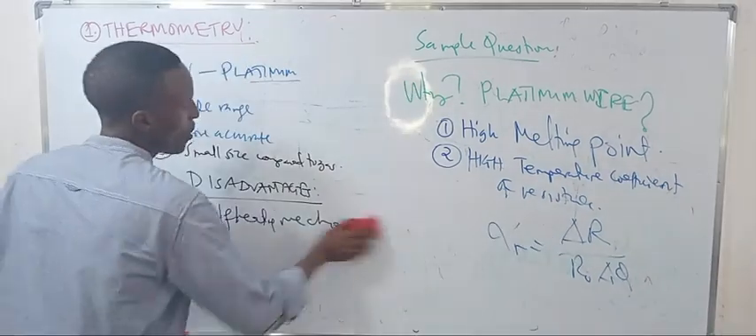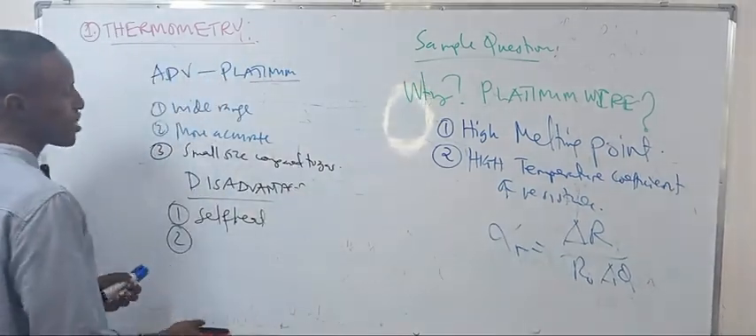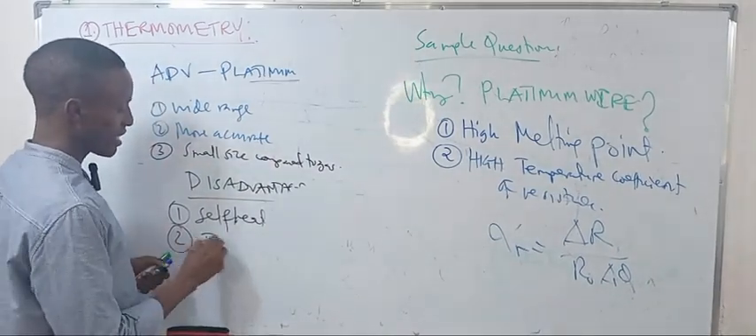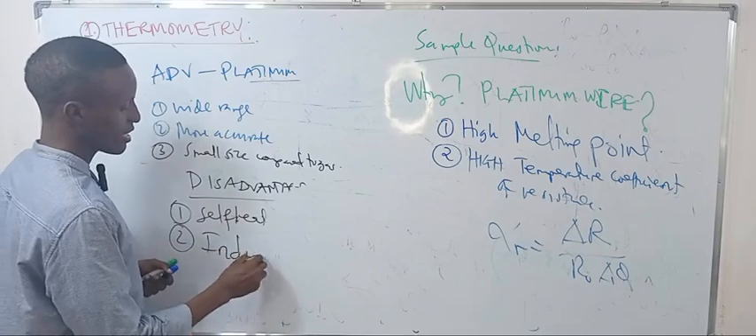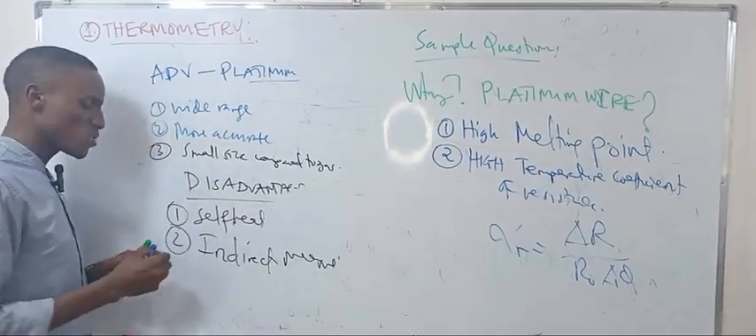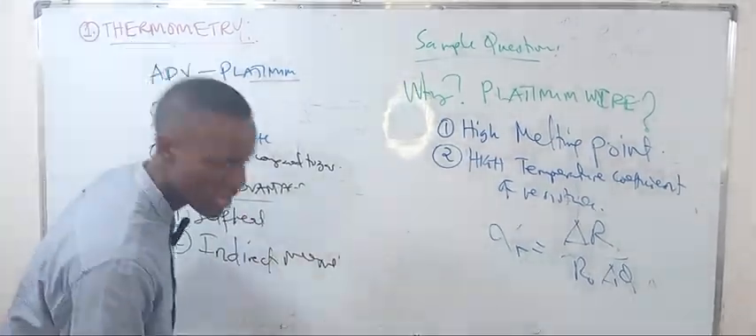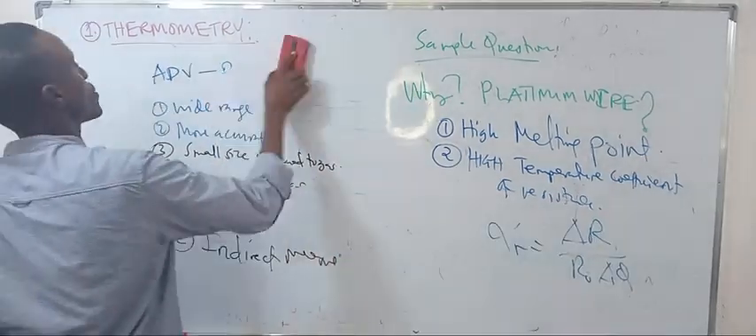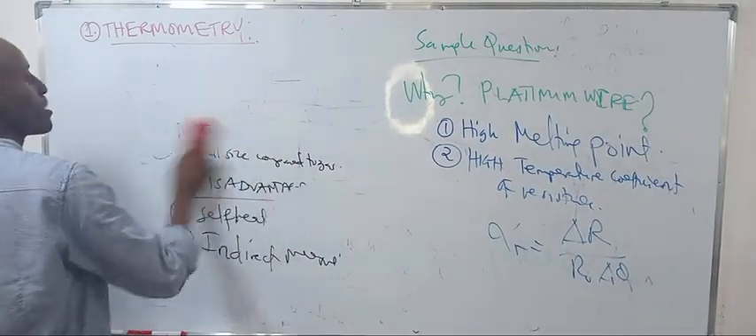Let's go on. It's not a direct measurement. The other disadvantage is that it is measured indirectly, so you need to calculate, and you need to know how to install it in the bridge and so on. So let's go on to number 4.